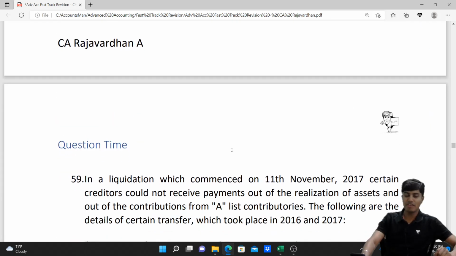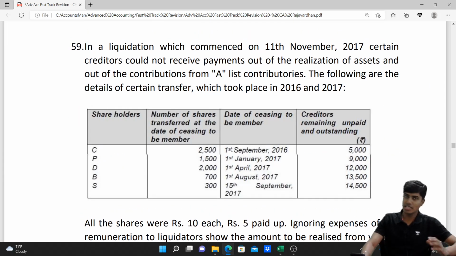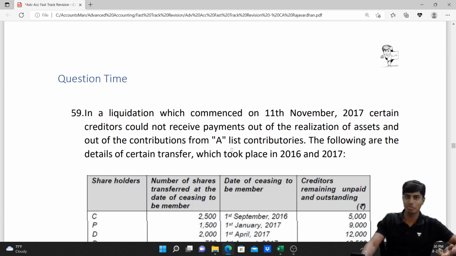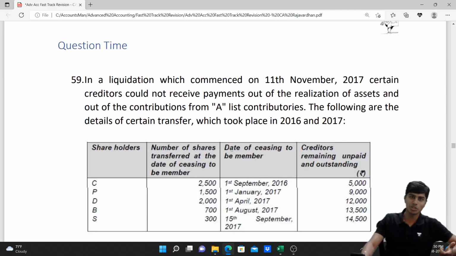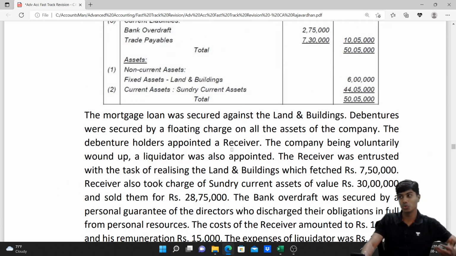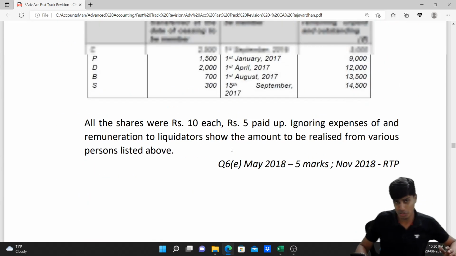So this is my fast track revision material which I'll be using in the upcoming CA Intermediate fast track revision batch. This has a very nice feature wherein the question numbers are serially numbered from chapter to chapter, starting from the chapter of partnership. So when you come to the liquidation chapter, the question number is 59, 60. So you don't have to worry about page numbers. You just tell me the question number, I can tell you what chapter it belongs to and also share the solution to you. And we have a compilation of all the solutions.